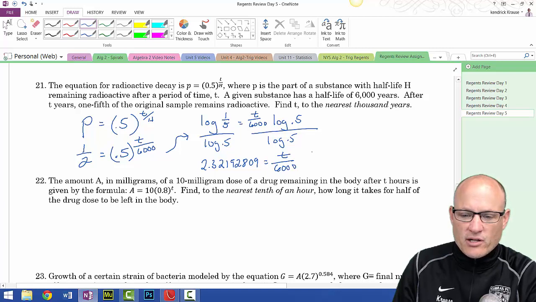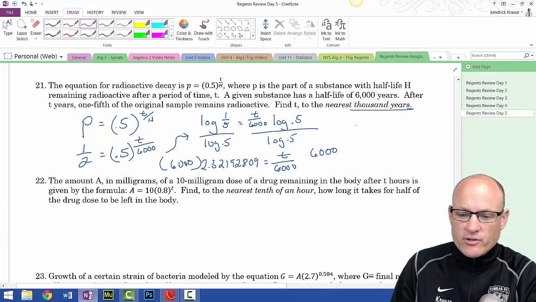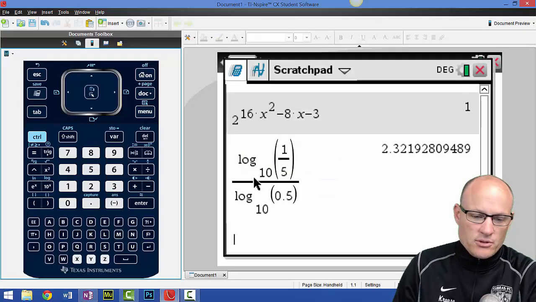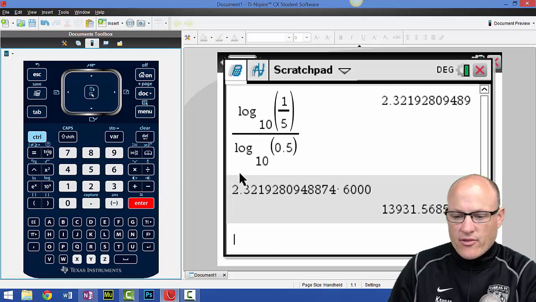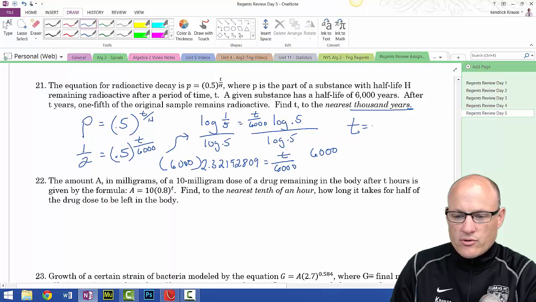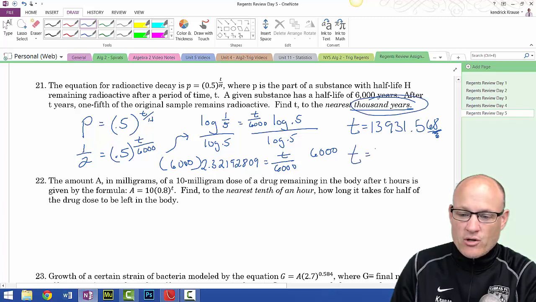Well, in order to get t by itself, you got to multiply both sides by 6,000. And we're going to round this to the nearest 1,000 years. So t is equal to, so we're going to multiply this times 6,000. 13,931.568. Now be careful. It didn't say thousands place. It said 1,000 years. So t equals 14,000.